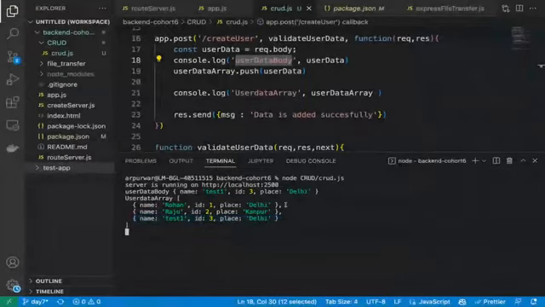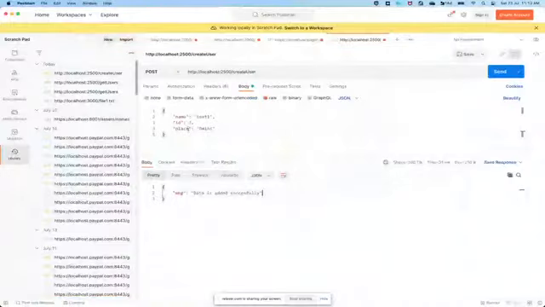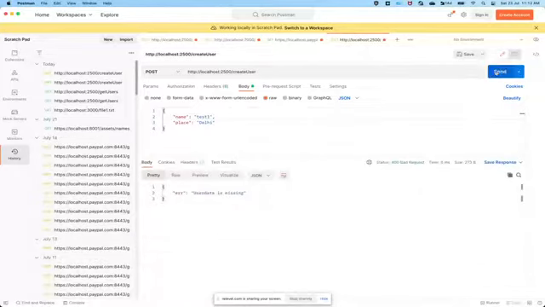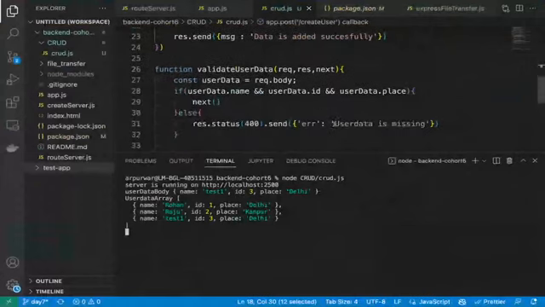Great. Let me first show you the error scenario also. Let me not provide now the ID. Let's see if it works. The middleware of ours working or not. Let me see. You can see error user data is missing. That's what we added in middleware, right? See, error user data is missing. Now user data body, user data, nothing will come.